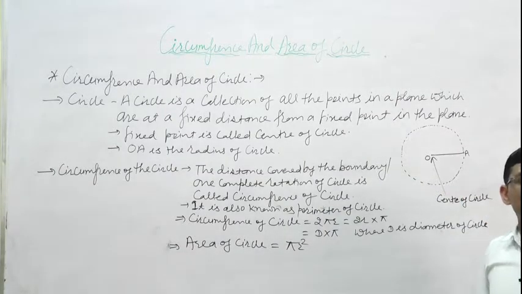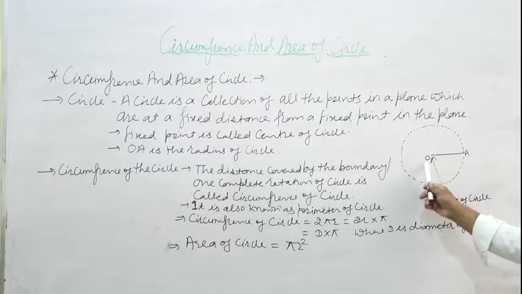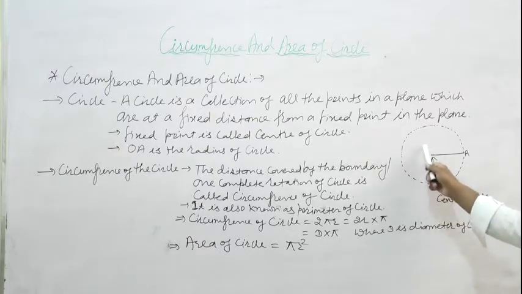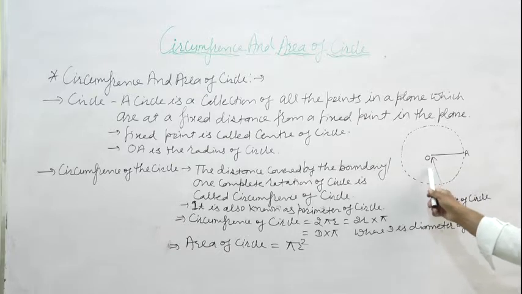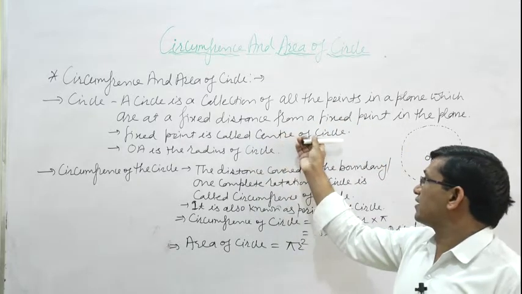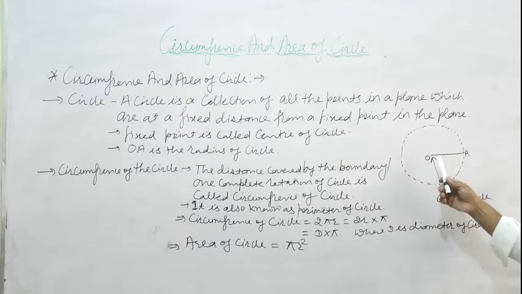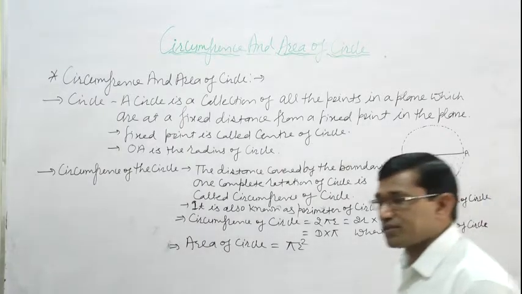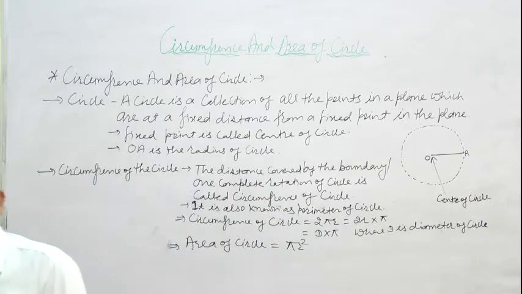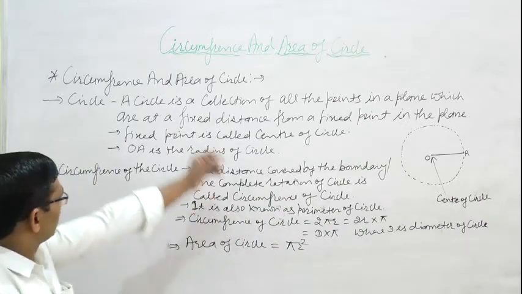The fixed point is known as the center of the circle. Here O is the center of the circle, and OA is the radius of the circle.